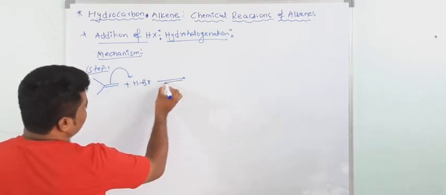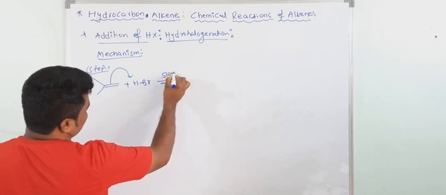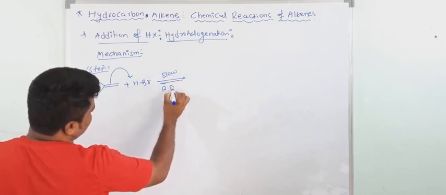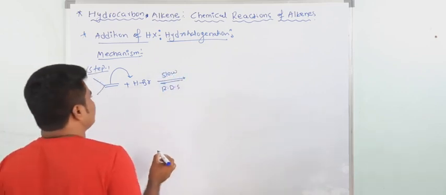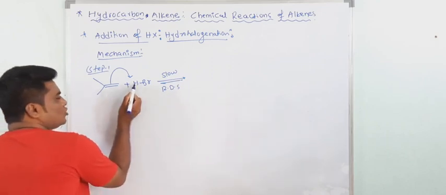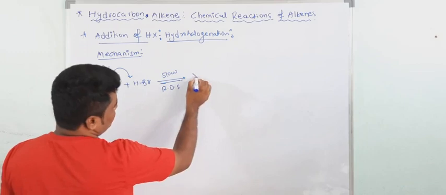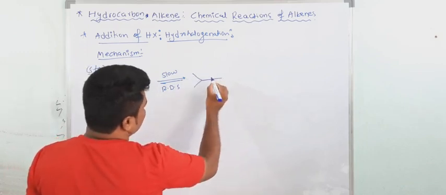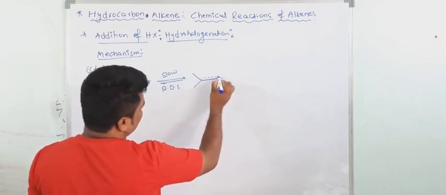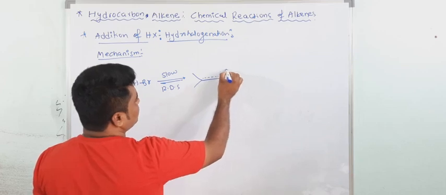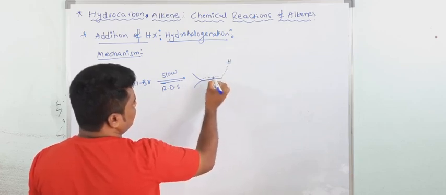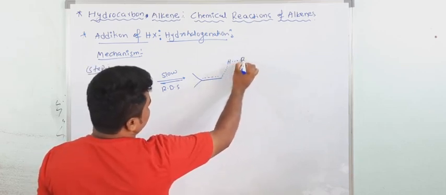This is reversible and a very slow process. This is called the RDS. Now there is a possibility of this hydrogen attaching at this point and at this point, both vinylic positions. First we will see if the hydrogen is attached to this vinylic position: partial formation and partial breaking of the pi bond.